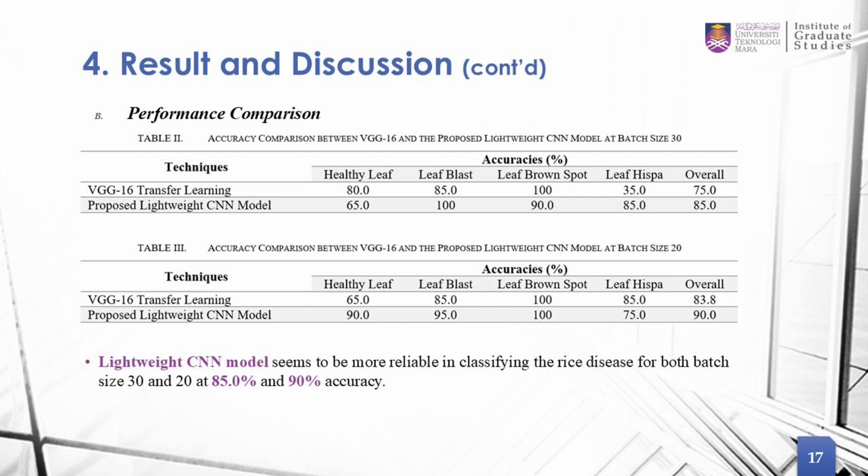For batch size 20, the proposed lightweight CNN model has 90% accuracy, while VGG16 transfer learning has 83.8%. So for both batch sizes, our proposed lightweight model is higher in comparison to VGG16 transfer learning.